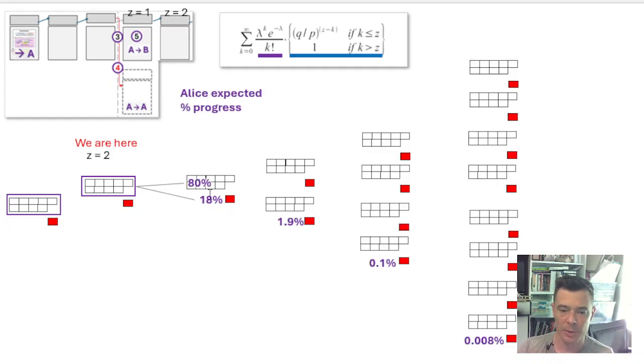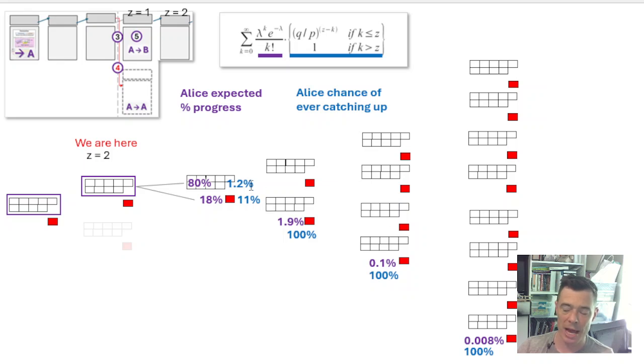I'm sorry, 18%. And again, we account for the chance that she will get more than 1 win in a row, so she will mine the next block. And we also add her chances of ever catching up, the available pathways: how many pathways out of 100 does she now have to ever catch up?